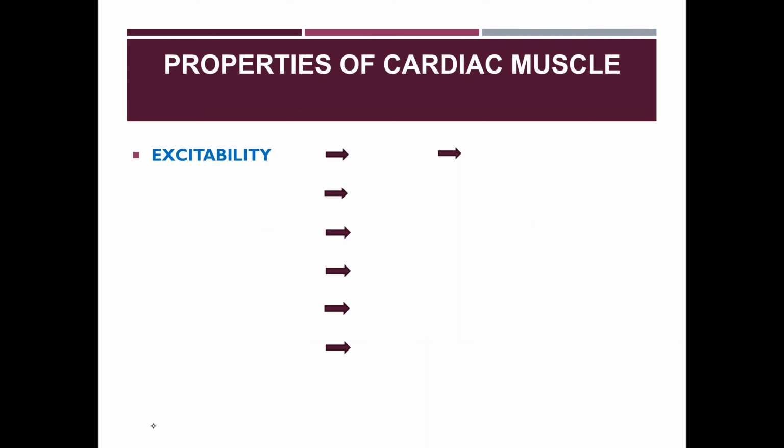Excitability means when cardiac impulse is produced in the cardiac muscle, the heart muscles become excitable like nervous tissue. This excitability is due to three factors, or the excitability in the heart can be produced with the help of three factors, or the three types of stimuli can induce this excitability in the cardiac muscle.